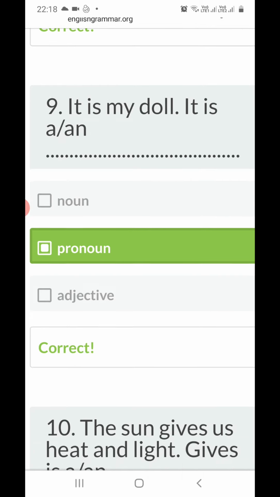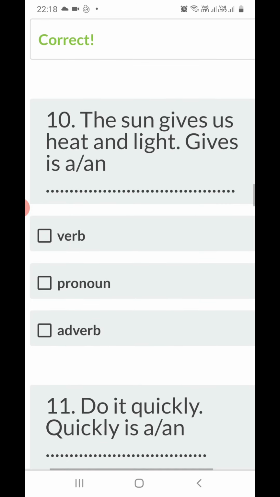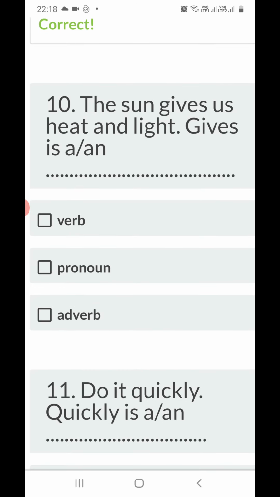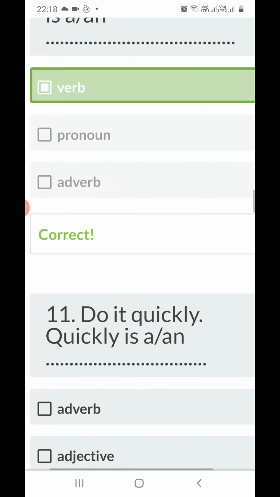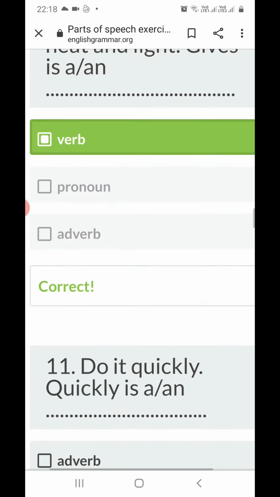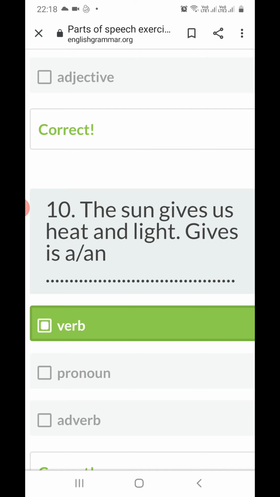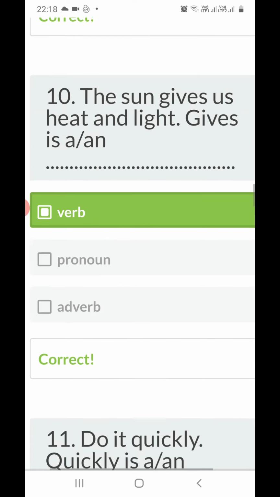Now come to this sentence, 10th number: the sun gives us heat and light. So in this sentence, "gives" is what? Again, this is a verb, right? All action words are known as verbs.